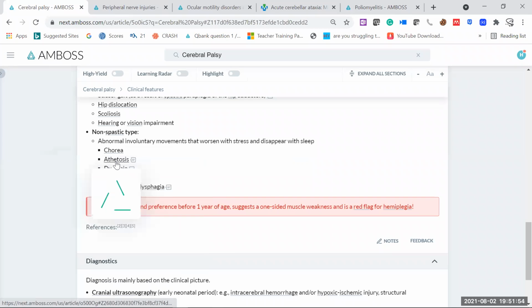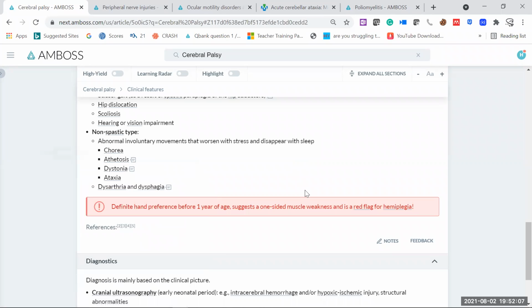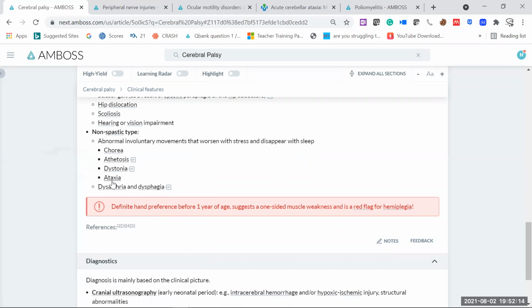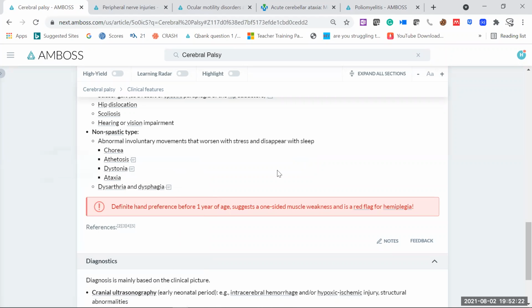Then athetosis. Athetosis, again, is an involuntary movement of the fingers, hands, toes caused by damage to the thalamus. So it's a brain damage. Because of the brain damage, if certain involuntary movements are there in the periphery, we can term them athetosis. Dystonia, of course, as the word indicates, means dysfunctional, so the tone of the muscle is quite dysfunctional. Ataxia, again, is a kind of voluntary movement, but there is lack of coordination of voluntary movement. That term is called ataxia. So you can find all of these things in any kind of palsy which is not spastic, that may be the ataxic one, or the dyskinetic one.